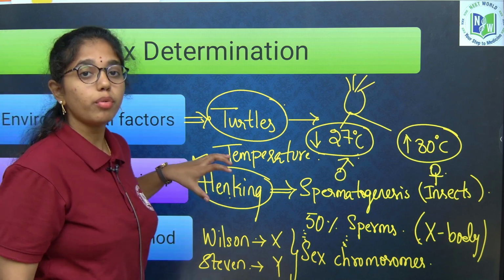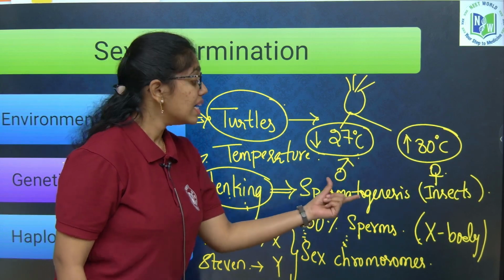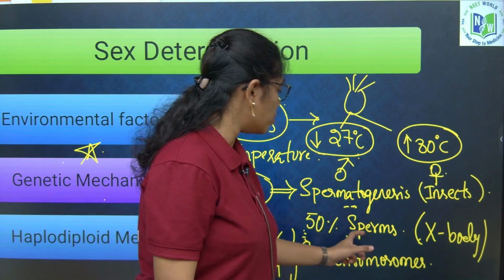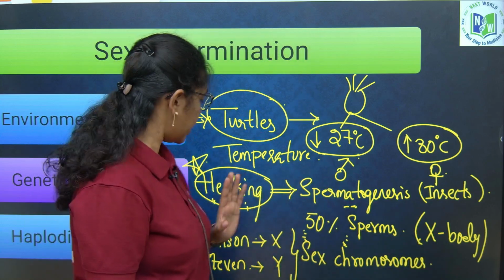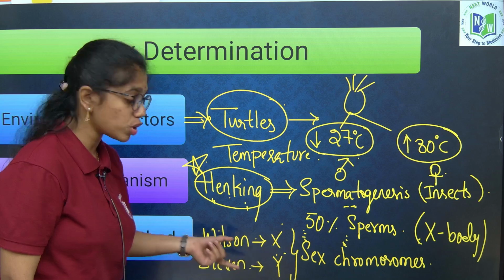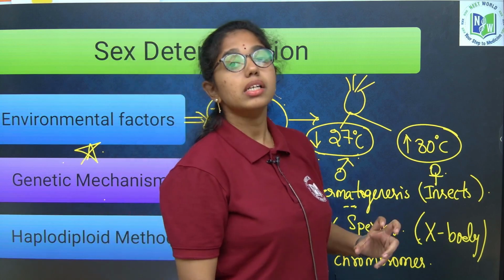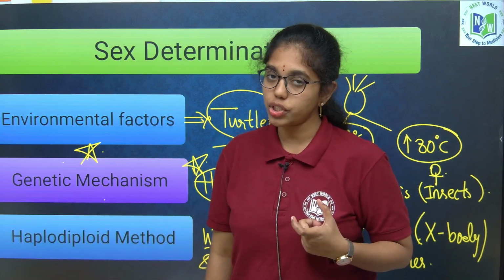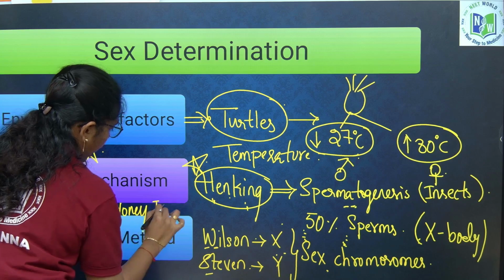Here what is more important to remember: Henking conducted experiments on insects, that is, he worked on the spermatogenesis of insects, and he said that only 50% of sperms receive a specific nuclear structure that he named the X body. And who named the X chromosome and Y chromosome? That is Wilson and Stevens, and they called them sex chromosomes. The third method of sex determination is the haplodiploid mode of sex determination, which you will observe in honeybees.